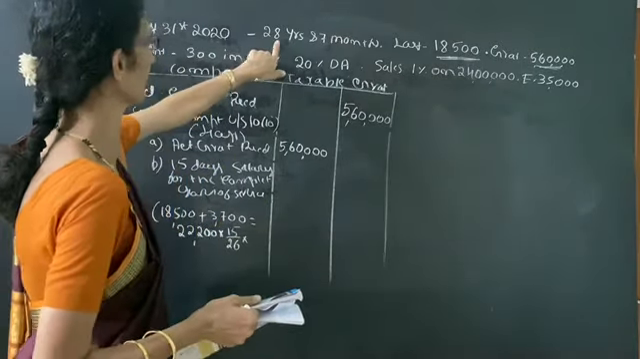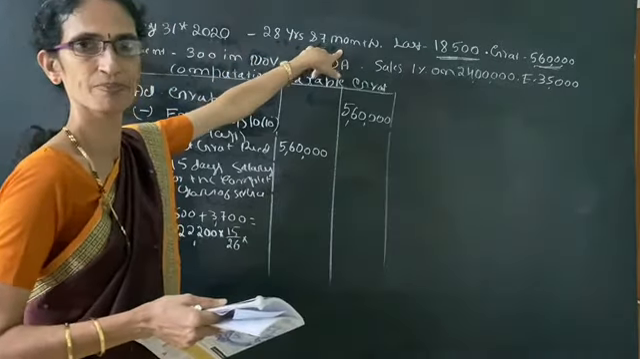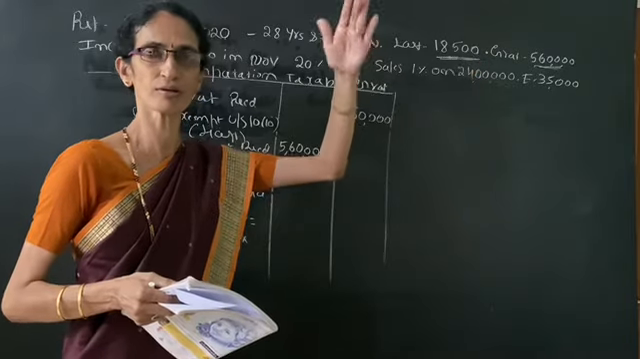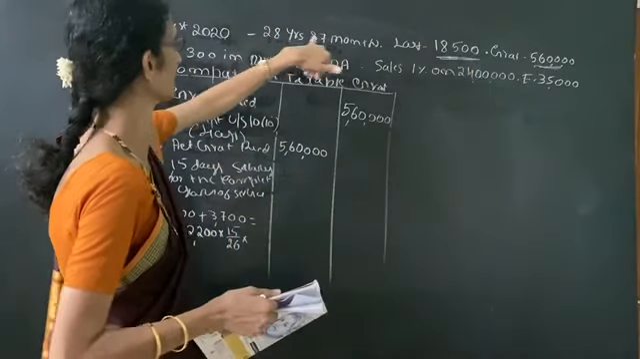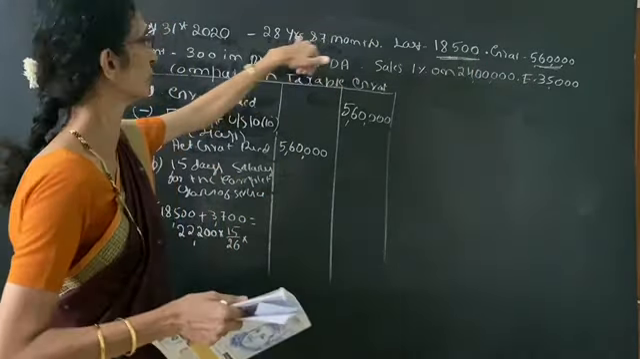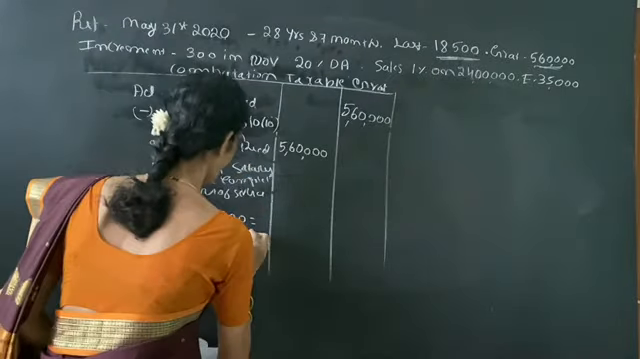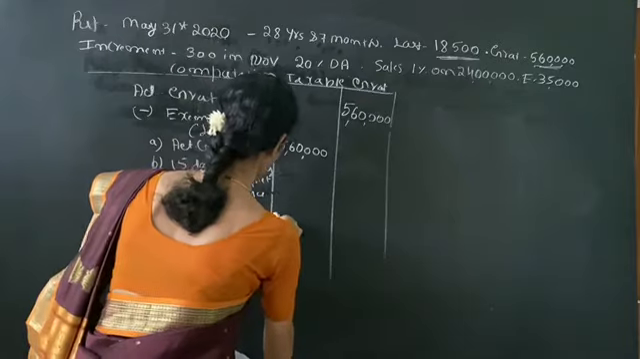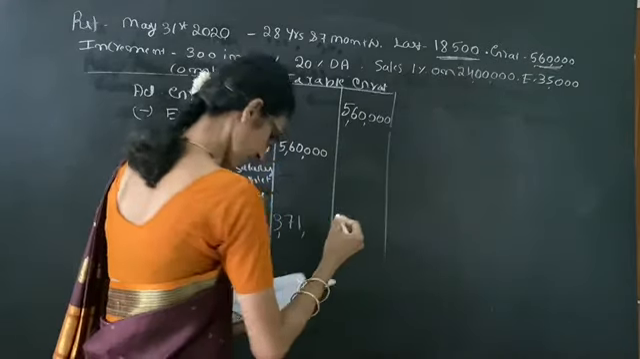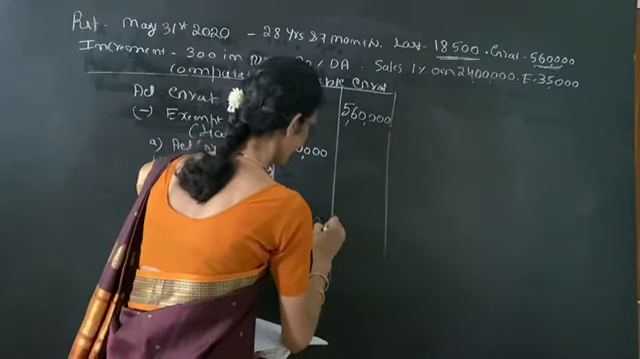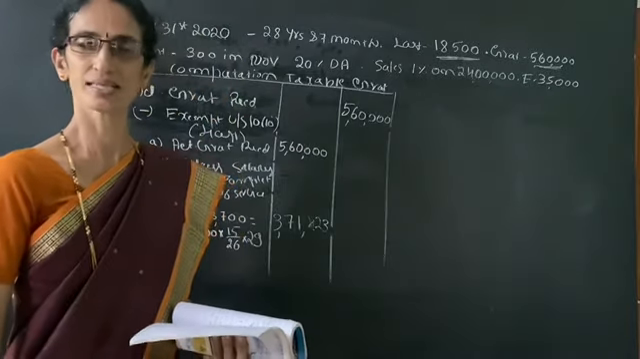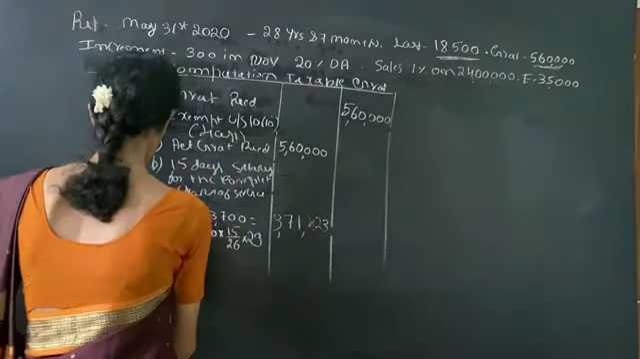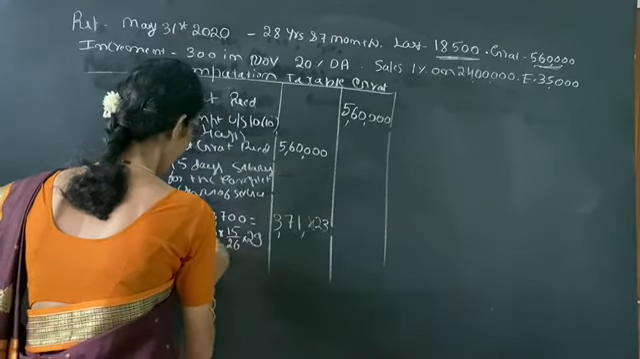Here it is given 28 years and 7 months. Once again, if the month is more than 6, we have to round off. So 28 years, 7 months is given, so we have to write 29 years. So into 29, we get 3,71,423. Then the last rule is statutory limit.